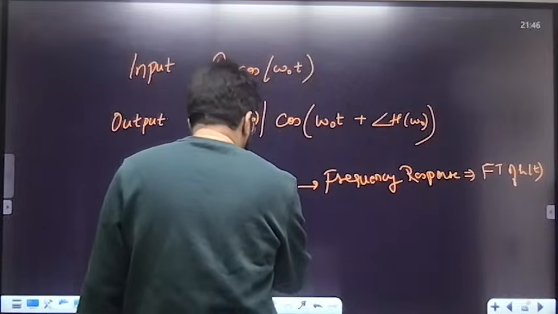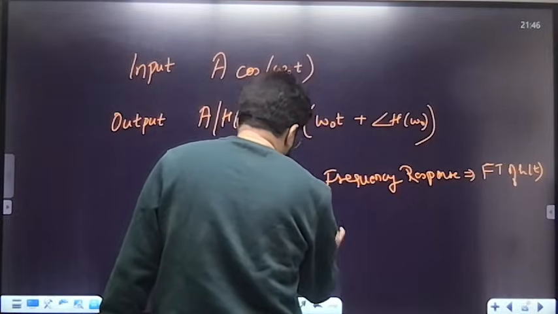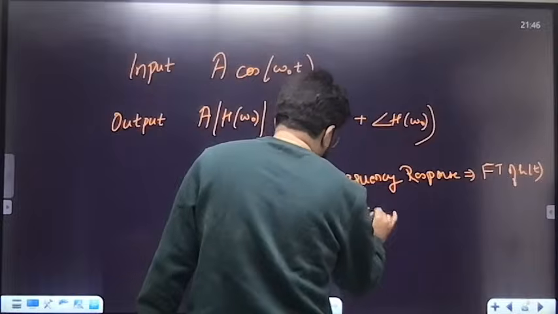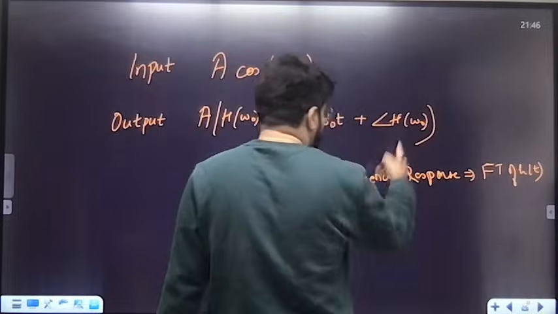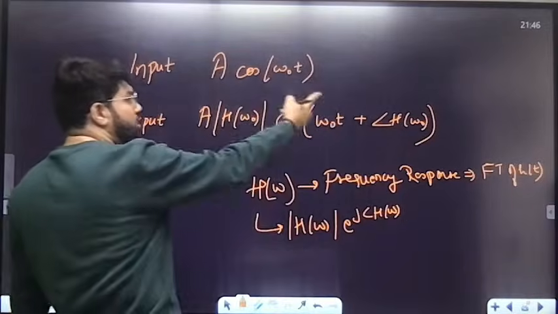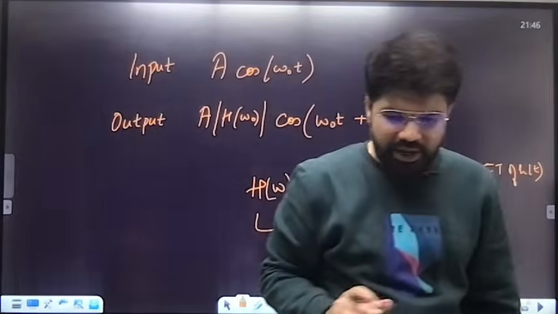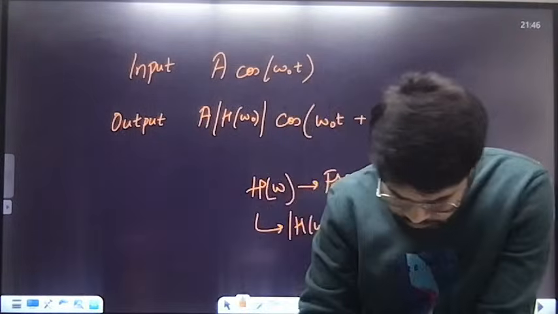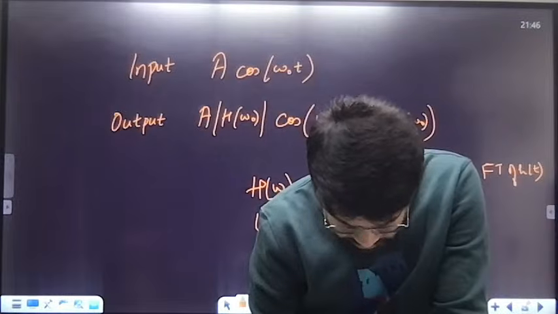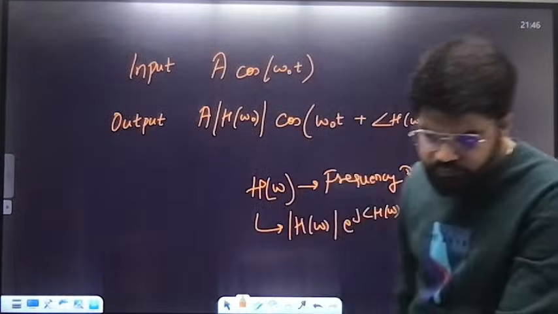You break this frequency response into magnitude and phase, mod H omega e power j angle H omega, and substitute the phase and magnitude at omega naught. That is the general formula, as a quick revision.